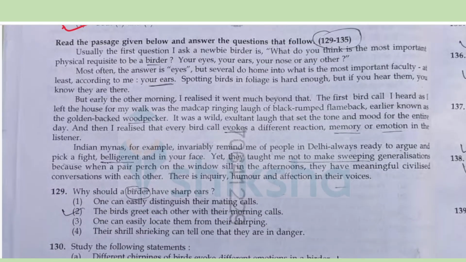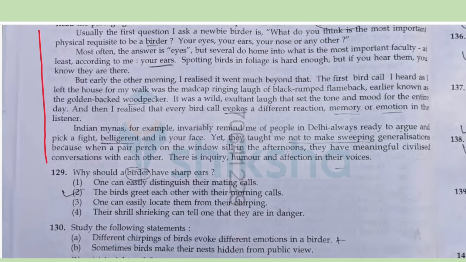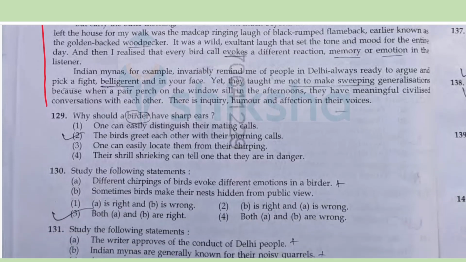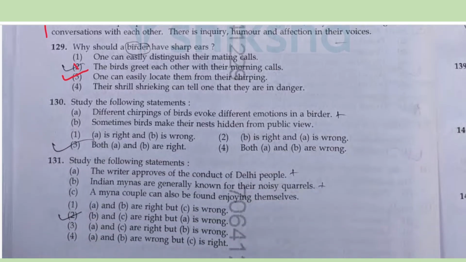Another passage. This is about a birdie. Unless you understand what a birdie means, this could be a moderately hard passage. Why should a birdie have sharp ears? So that you can easily locate them from their chirping. It's written out here, spotting a bird in a foliage is hard enough, but if you can hear them, you know where they are. So one can easily locate them from their sound.